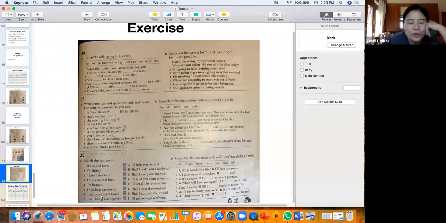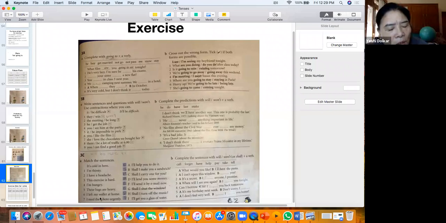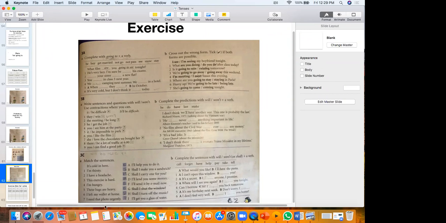My wallet. What was the I word? I will lend you some money. I left my wallet at home. So I will lend you some money.